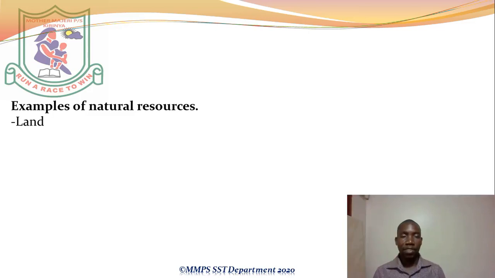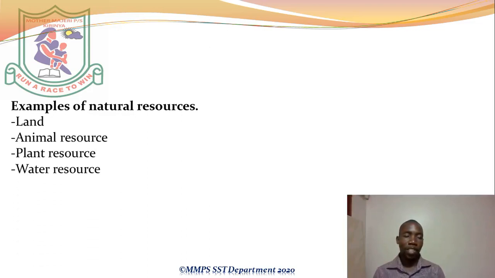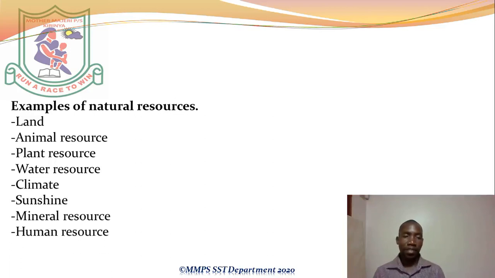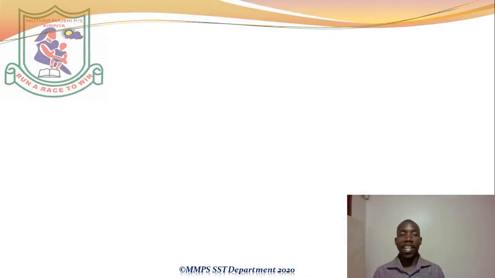Examples of natural resources, we have land, animal resource, plant resource, water resource, climate, sunshine, mineral resource, human resource, and so many other resources. Those things we've mentioned above exist on their own and are useful to man.